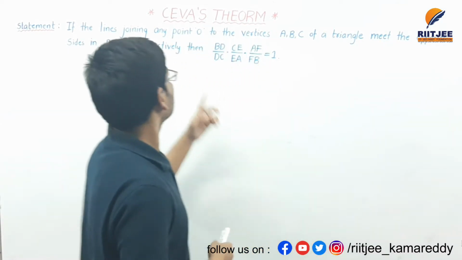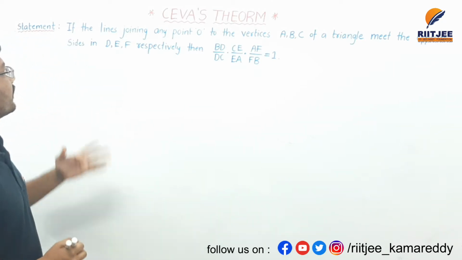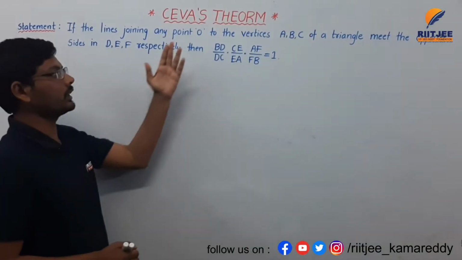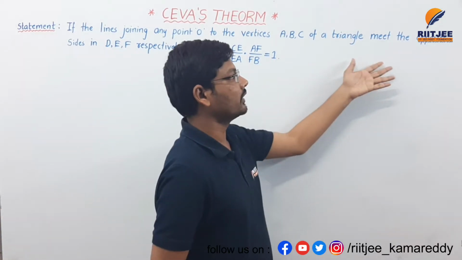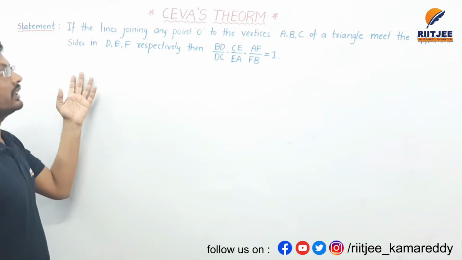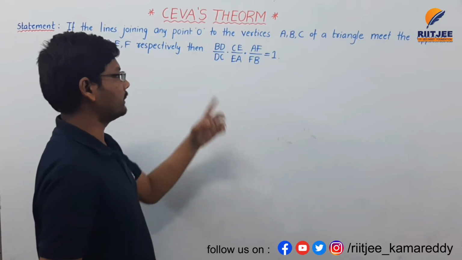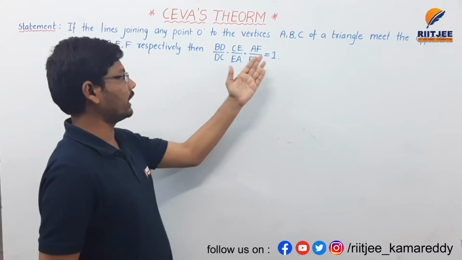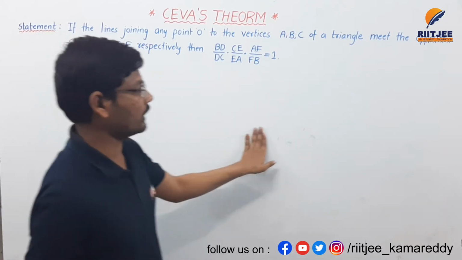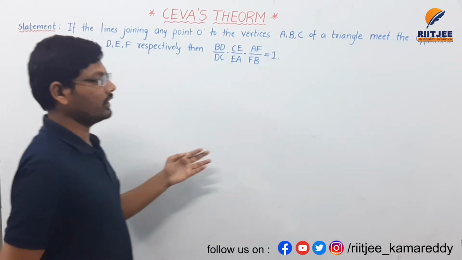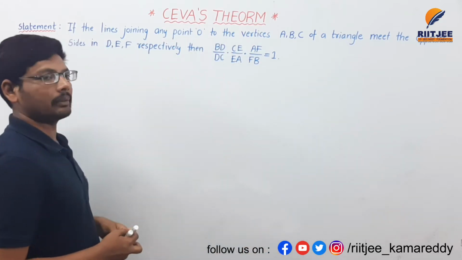That is Ceva's theorem. The statement of Ceva's theorem is: the lines joining any point O to the vertices A, B, C of a triangle meet the opposite sides in D, E, F respectively. Then the condition we need to prove is BD by DC into CE by EA into AF by FB is equal to 1. If you look at the statement, it is somewhat difficult to understand. If we draw a diagram for this, you can easily understand what the statement is about.